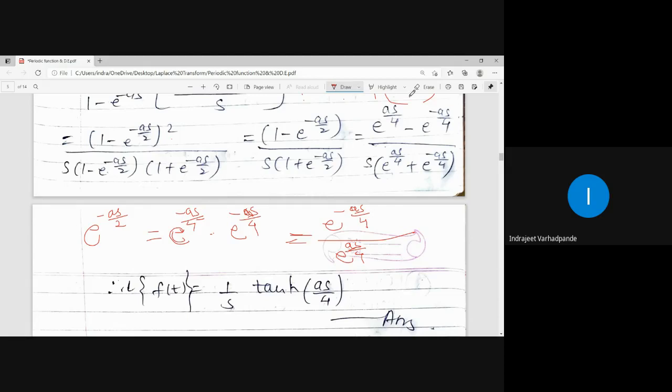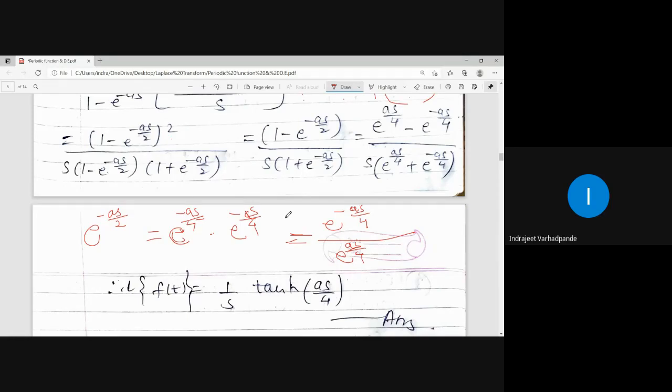Is this okay? Yes sir. So definition of tan h x is e to the power x minus e to the power minus x upon e to the power x plus e to the power minus x.